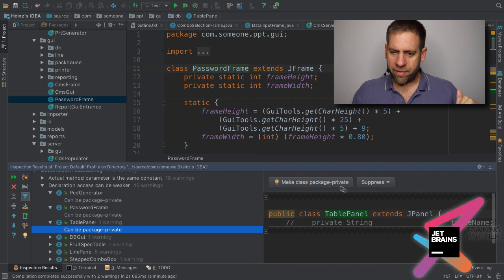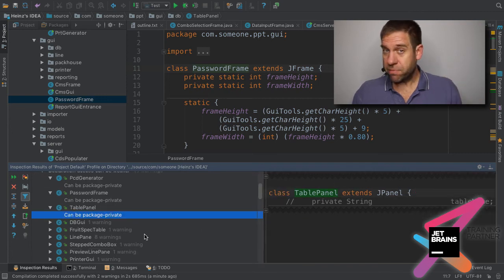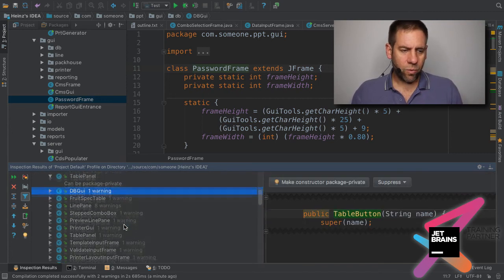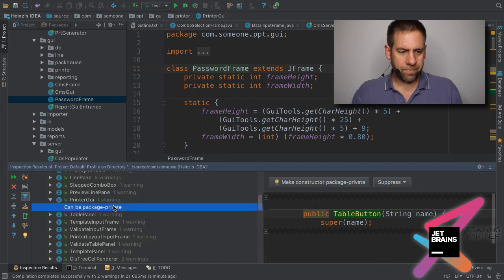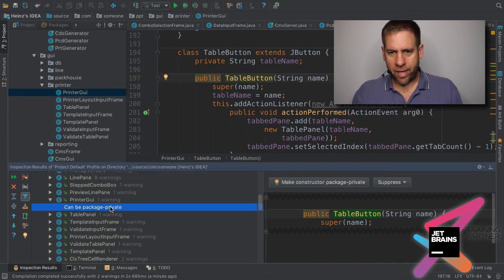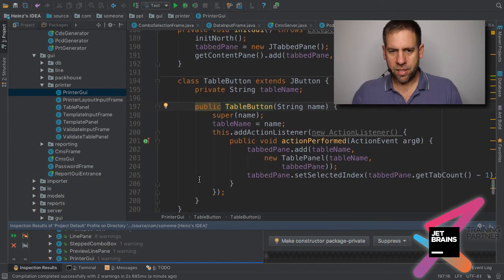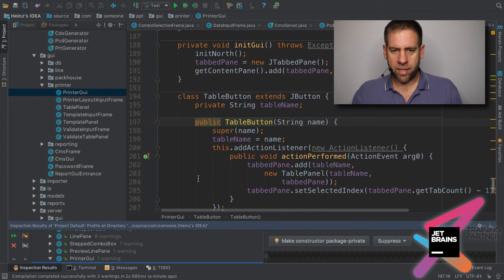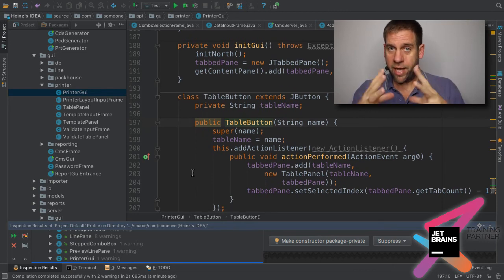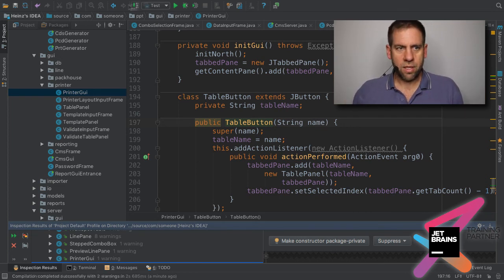And so by making everything as package private as possible, we are actually making the code easier to maintain, because I don't have to worry so much about who's using this class. If it's only visible within that particular package, I don't have to think about other usages outside of it. So that's very handy.